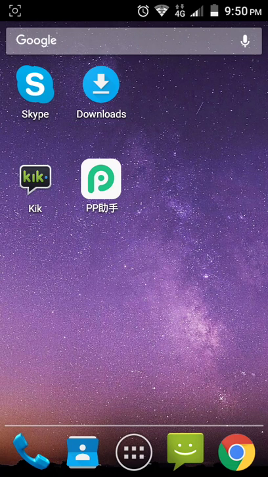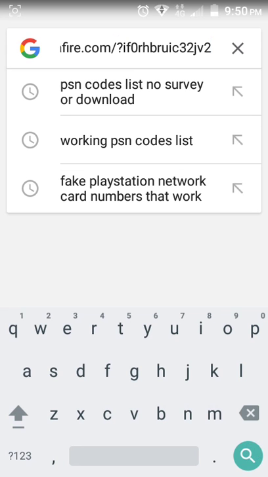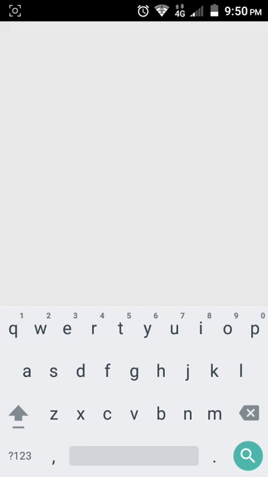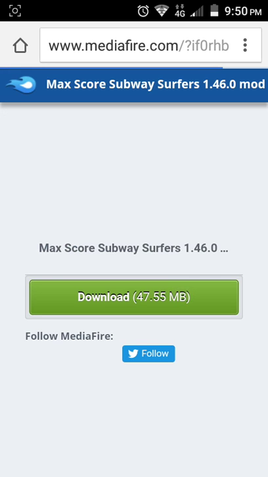Today I am going to be showing you how to hack Subway Surfers. All you want to do is go to the link in the description below and go to this website that I just put in. Once you click on it and it brings you to this website, you just download the file.